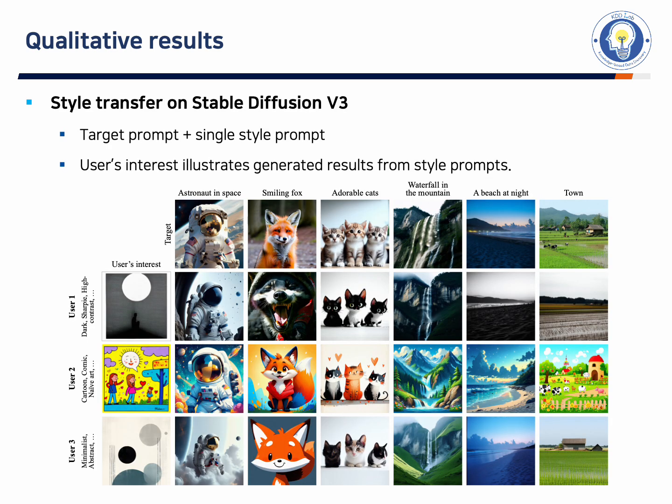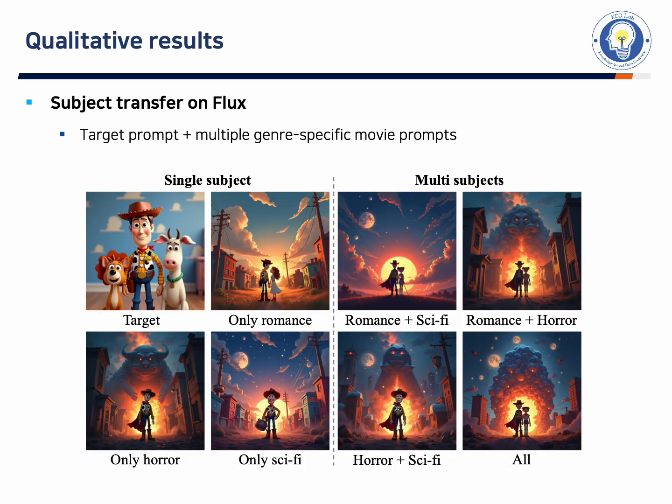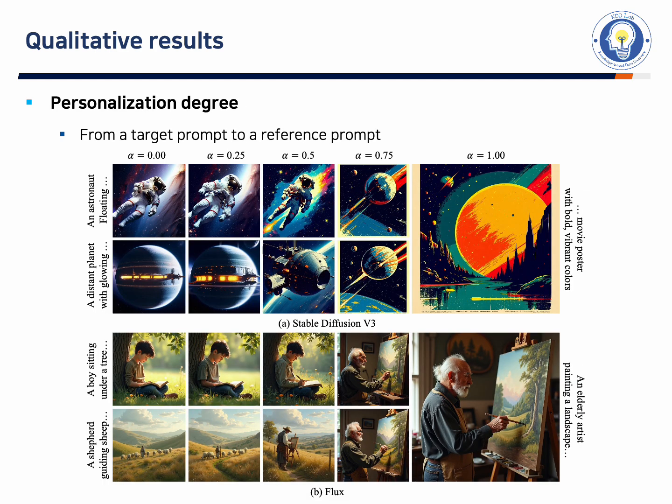For style transfer, DRUM successfully applies a user's preferred style to a new prompt. For subject transfer, it adapts to different genres, such as movie styles. We also demonstrate how the degree of personalization can be smoothly adjusted from the target prompt to a reference prompt.